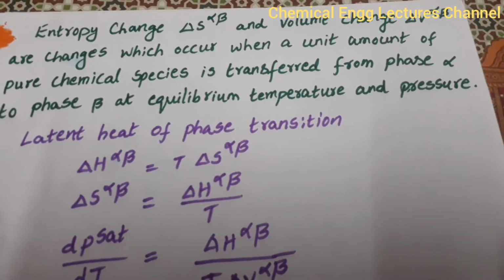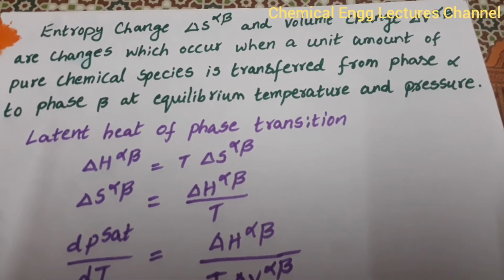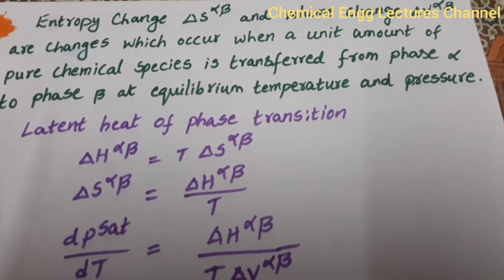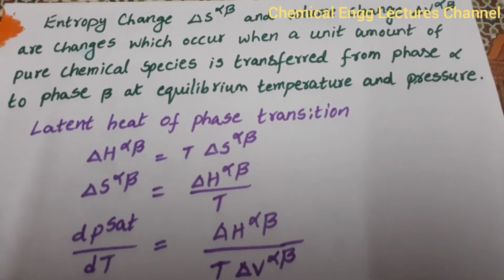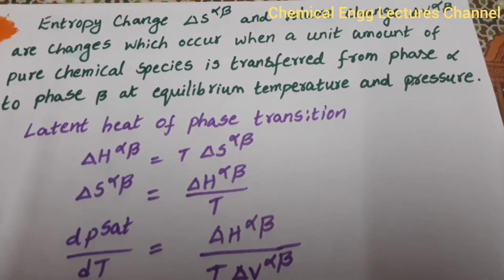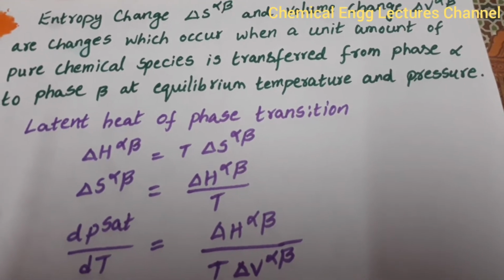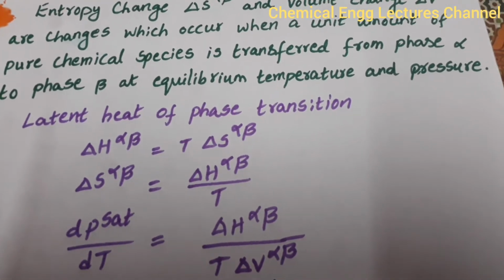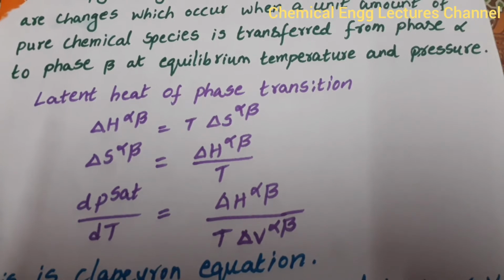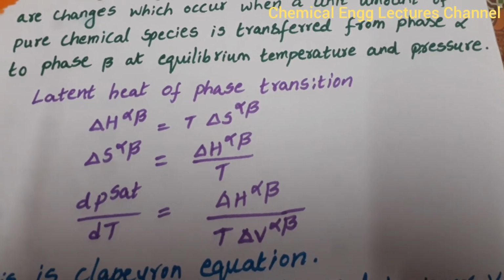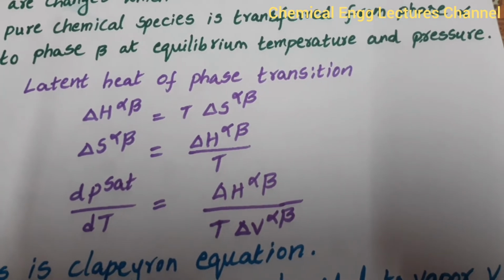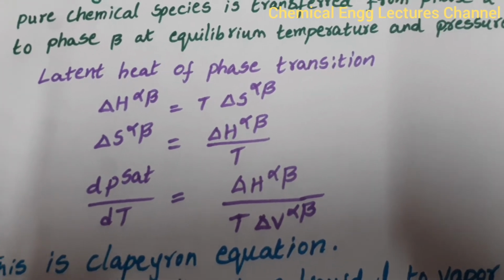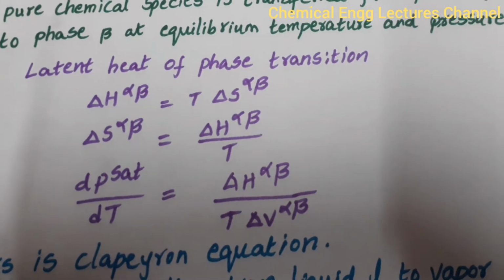The entropy change delta S^alpha beta and the volume change delta V^alpha beta are the changes which occur when a unit amount of pure chemical species is transferred from phase alpha to phase beta at equilibrium temperature and pressure. So the latent heat of phase transition is delta H^alpha beta equal to T delta S^alpha beta. So delta S^alpha beta is equal to delta H^alpha beta by T.